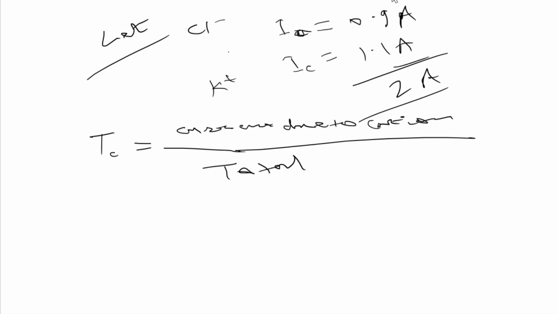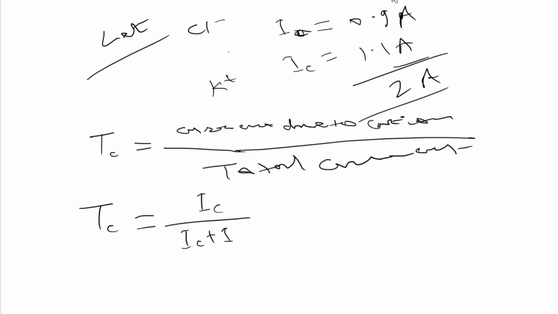So it has no unit, since it is current upon current. In the formula we can write current due to cation, and total current will be current due to cation plus current due to anion, isn't it? Or we can rewrite this as I_C, that is current due to cation or current contributed by cation, upon I, that is total current. You got it? And this is known as the transport number of cation.